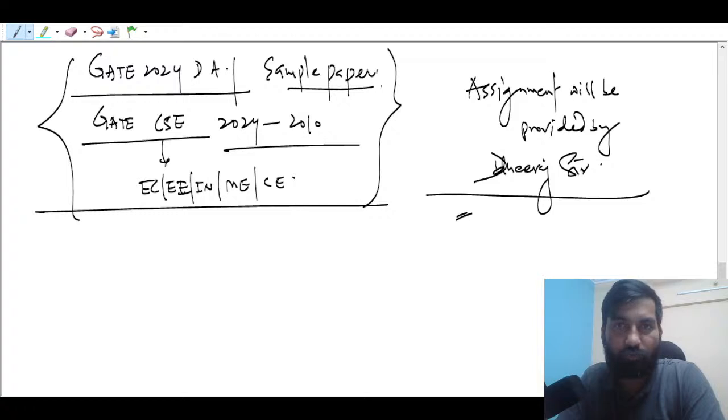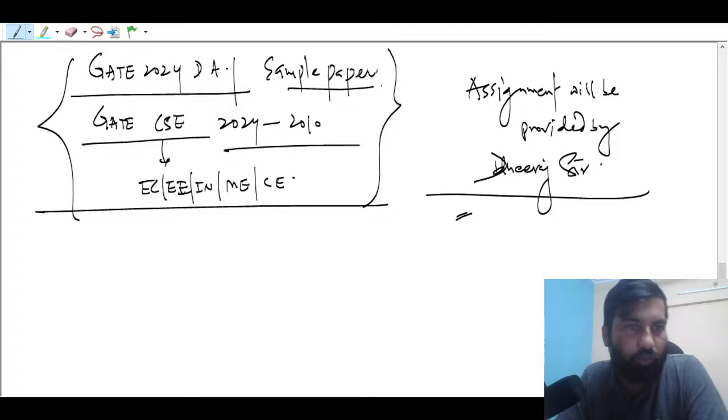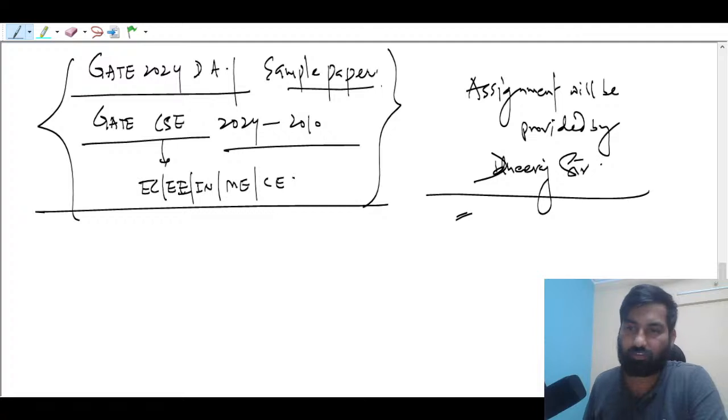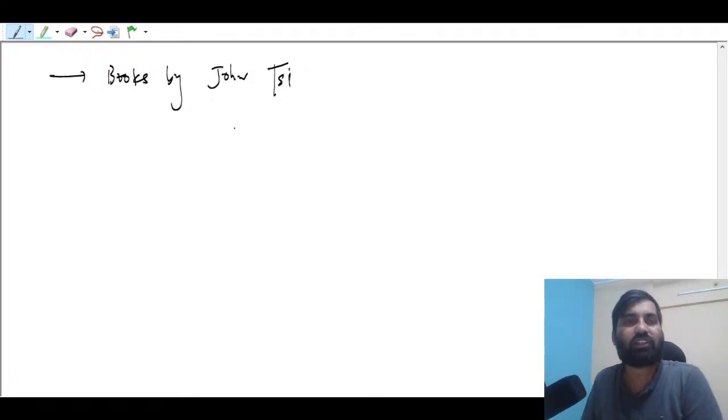And the book that you have to follow, right? So you can follow, many books are there, right? I will be sending that book in the group only, right? Okay, there is a professor name at MIT only. Okay, so you know John Sislick, right? So his name is John Sislick, right? So his book only I'm gonna follow, and there is one more professor, right? So I'm just going to follow the books by John Sislick. Okay, I cannot recall the spelling. So John T. I'm just writing John T.